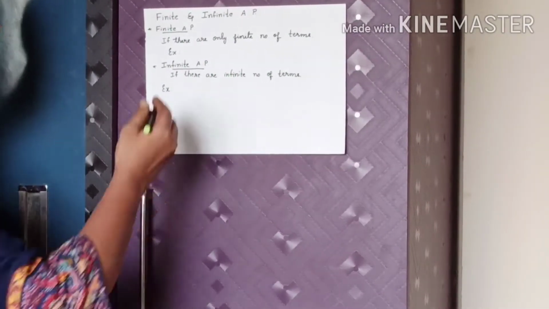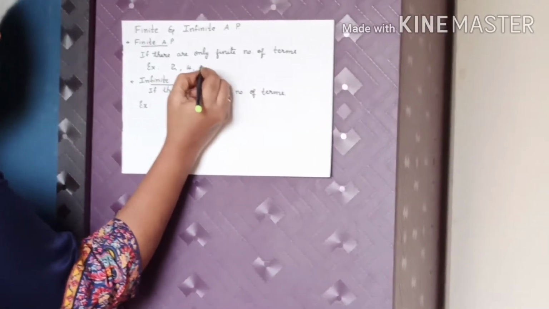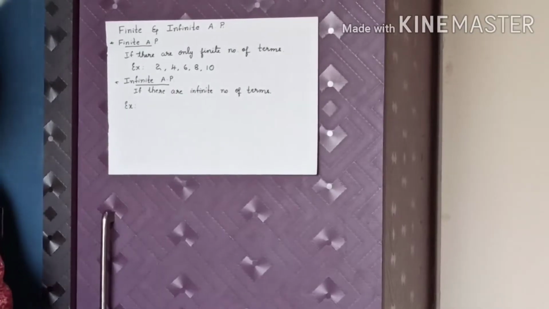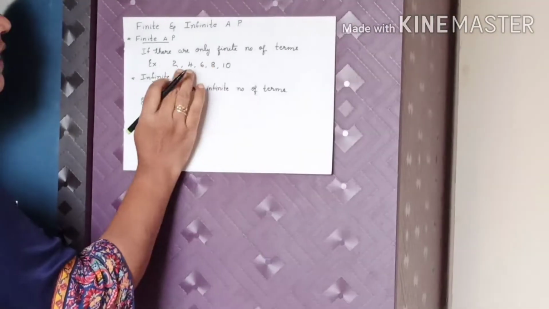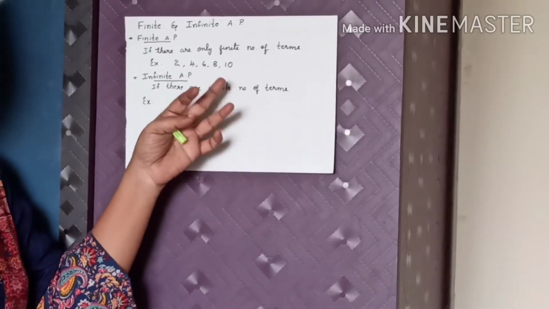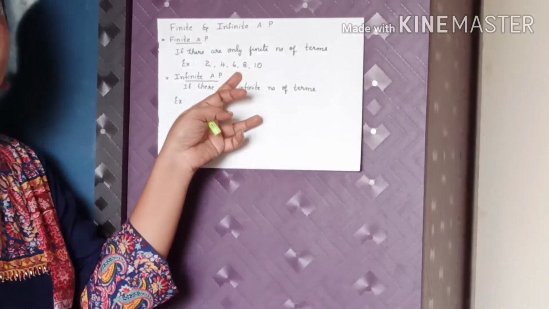For example, 2, 4, 6, 8, 10. Now here, how many terms are there? Only 5 terms are there. So this is an example of a finite AP.